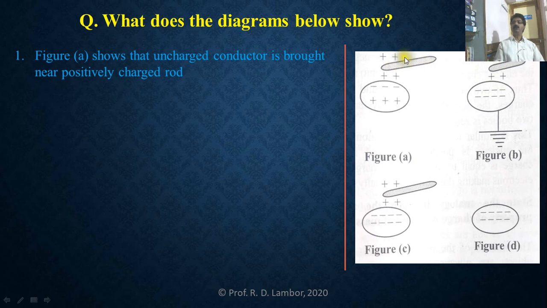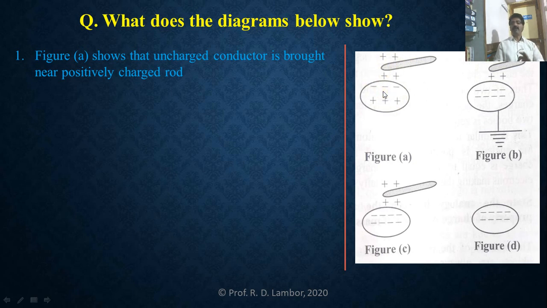The rod is charged with positive charge, so the near side of this conductor develops negative charge. And the far side of this conductor develops the charge which is similar to that on the charged rod. So the far side of the conductor develops positive charge and the near side develops negative charge. It is explained in Figure A.